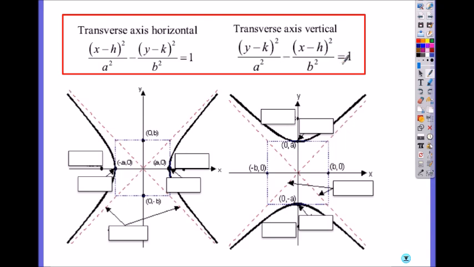So then what is A? A is the distance between the center and its vertex. This is A, vertex. This is the vertex, and this line is the transverse axis.